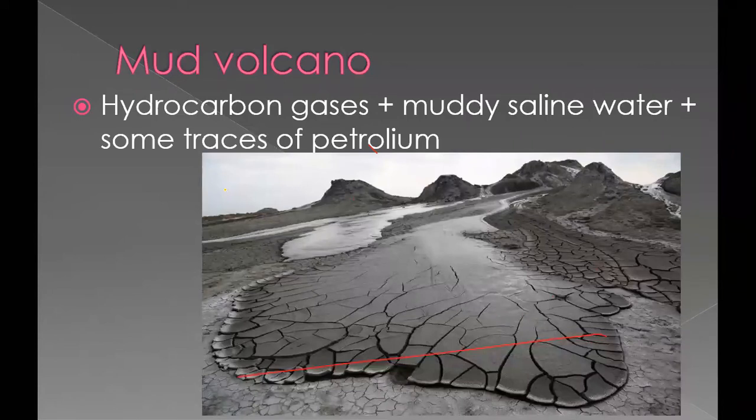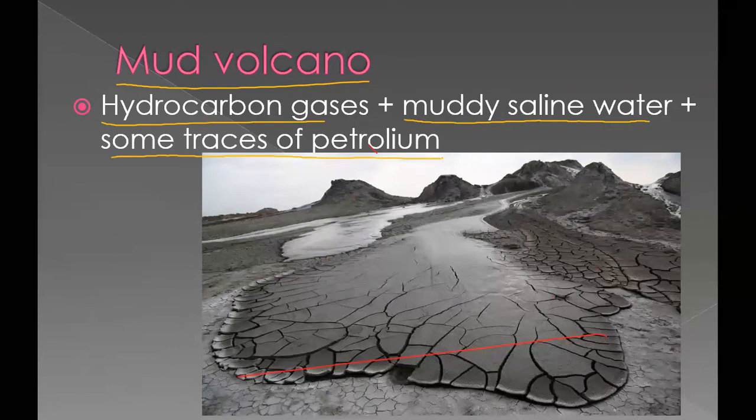Then an interesting phenomenon is the mud volcano. In a mud volcano, you can see hydrocarbon gases plus muddy saline water plus some traces of petroleum. Some hydrocarbon gases, mud, saline water, and traces of petroleum will come out from a volcanic-type mouth. Like this, a volcanic-type feature will be there, and from this mud will come out. This is an associated feature of volcanism.